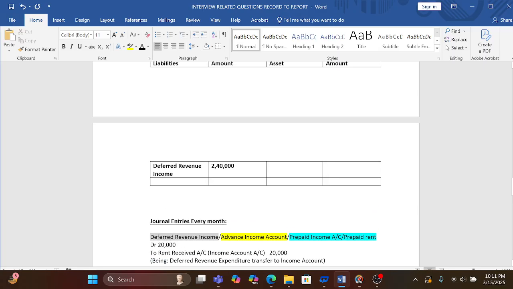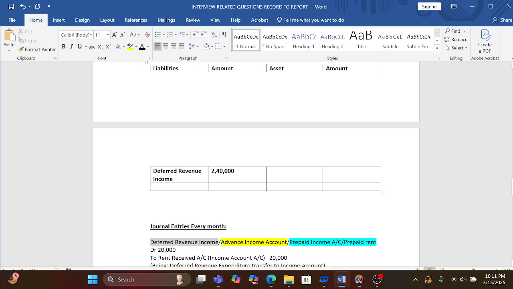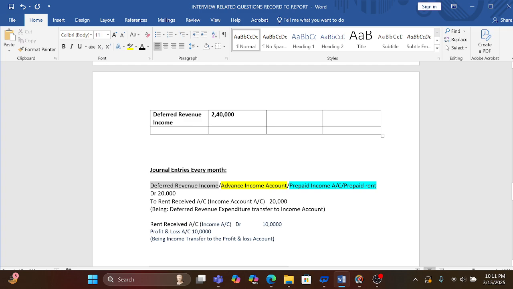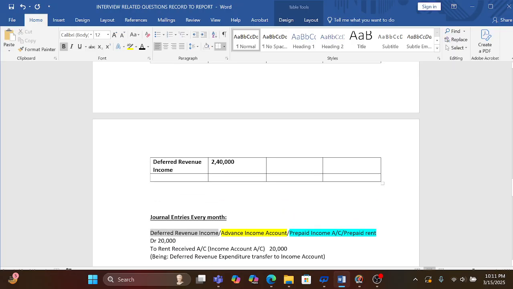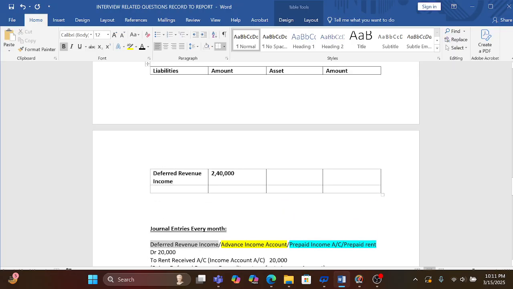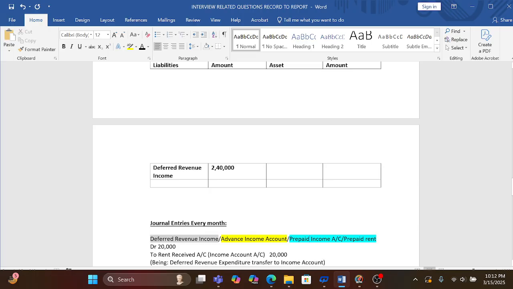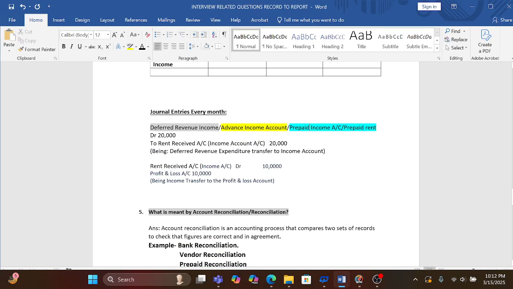So before, when booking these entries, we will reflect that amount as a liability. So when we receive that amount, we will post the entry cash account debit to deferred revenue, or we can say prepaid rent, or advance rent, we can say. So I hope it will be helpful for you guys.